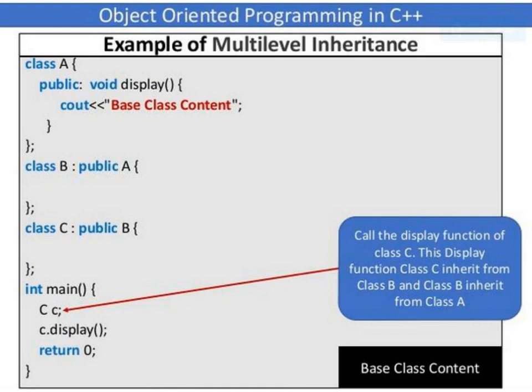So that is the example of multi-level inheritance, a continuation of that example. Call the display function of class C. This display function class C inherits from class B, and class B inherits from class A, and it will print that base class content.